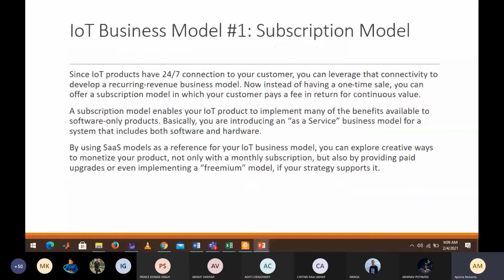So what is the first model? Your first model is the subscription model. This is one approach. Suppose you are designing something, you might have heard that Amazon also comes with this subscription approach now. What happens is you don't sell the product entirely in one go. What you do is you give a subscription to the product. Whenever you buy something from Amazon, suppose some grocery items, or toddler products or diapers for the kids, they ask you for a subscription.